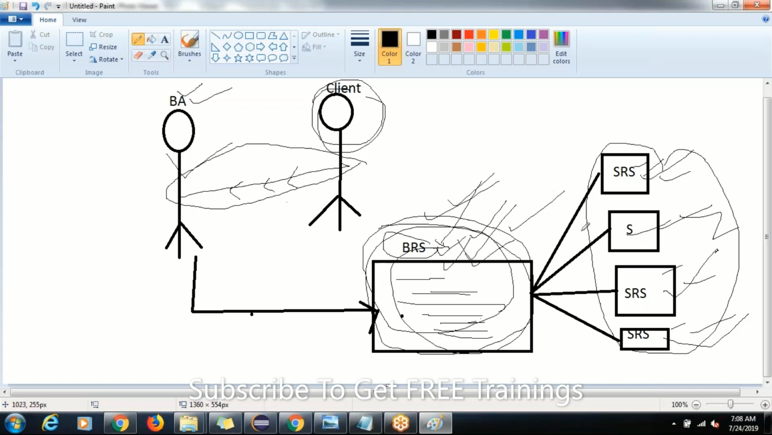So as a test engineer, tell me, guys, will you have access to BRS or SRS? No question from my side. As a test engineer, if you join any company, will you have access to BRS or SRS?